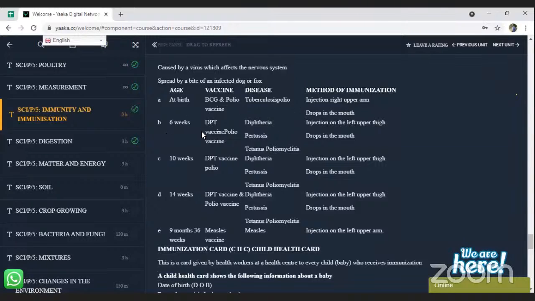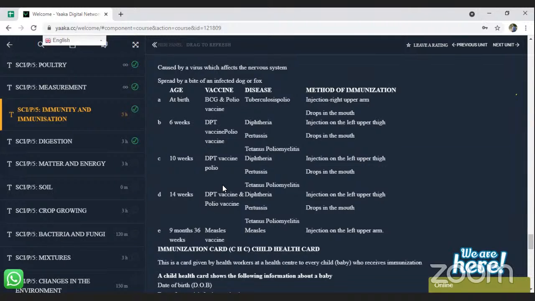Then at 6 weeks, you have DPT vaccine given. Even polio is given at that 6 weeks. The diseases controlled by DPT are diphtheria and pertussis. Pertussis is the same as whooping cough. And then at 10 weeks, the same. DPT is given and then also polio. At 14 weeks, the same. DPT is given.